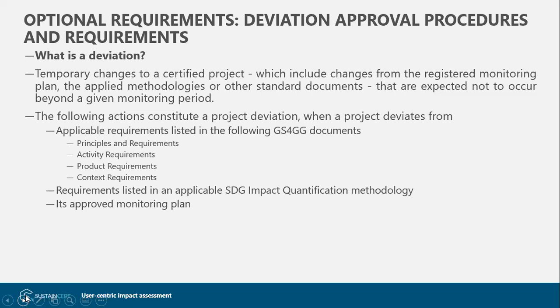So any change with respect to the principles and requirements document, activity requirements, or product or context requirements, if anything deviates from these key documents, then that would be termed a deviation.